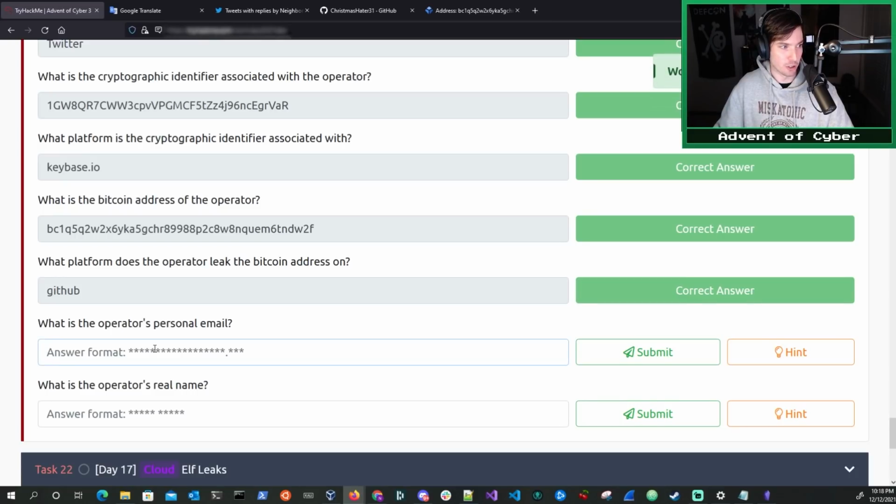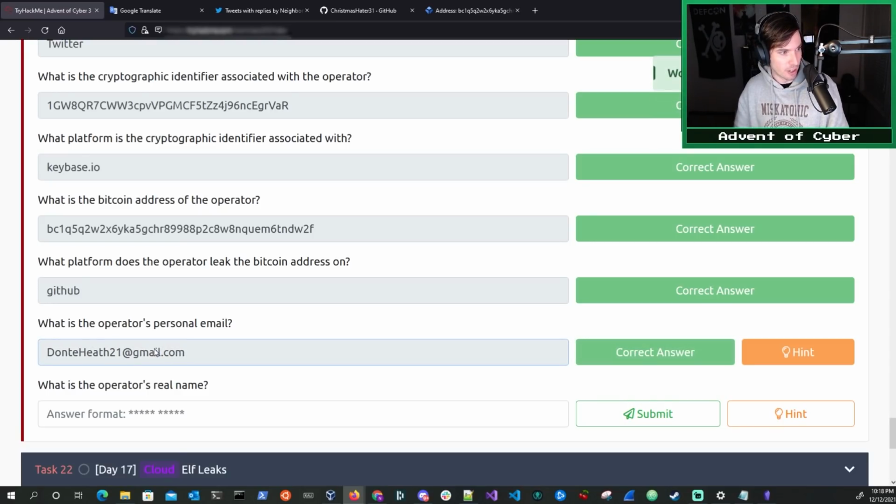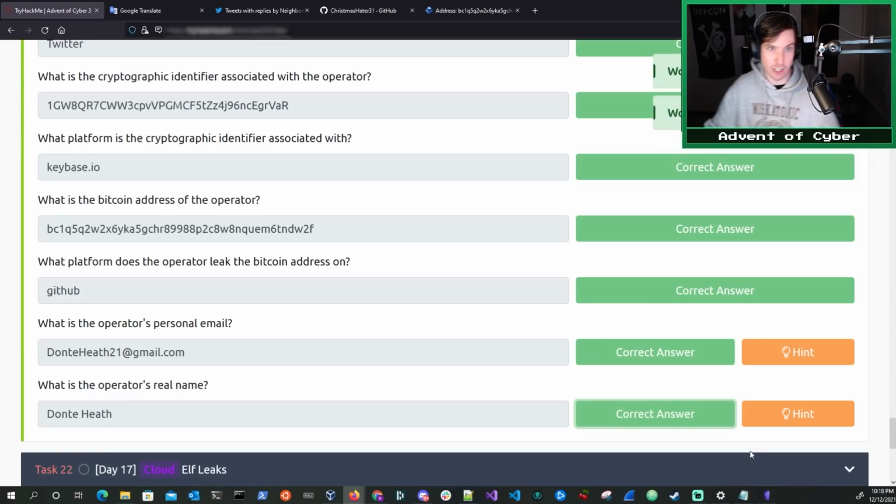What is the operator's personal email? Remember, we found that in the Git commit history. Again, a very, very common mistake to make. So it was DanteHeath21@gmail.com. What is the operator's real name? Dante Heath. And just like that, we have completed yet another day of Advent of Cyber. Thanks for coming along with me on that journey.